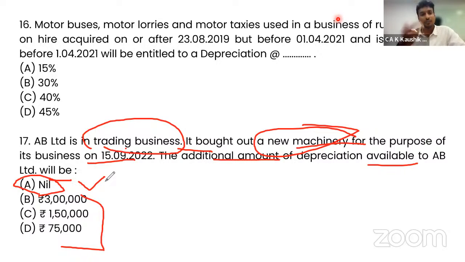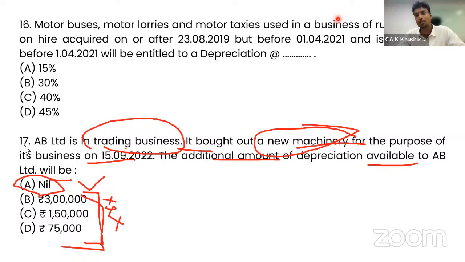Even if you have to select 3 lakh, 1 lakh 50 and 75,000, how do you select? The additional amount of depreciation is a percentage or an absolute amount. They've not given any information. Even if you don't know the answer, this cannot be answered because there is no mechanism. There is no relevance of these three options. So thereby, nil will be the correct answer.